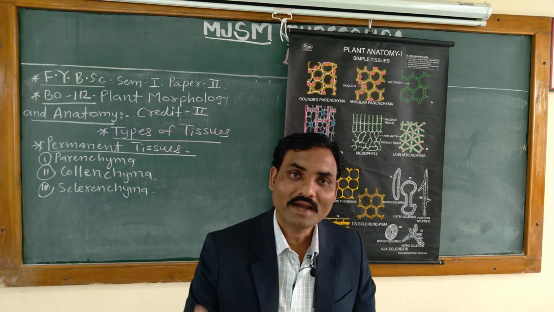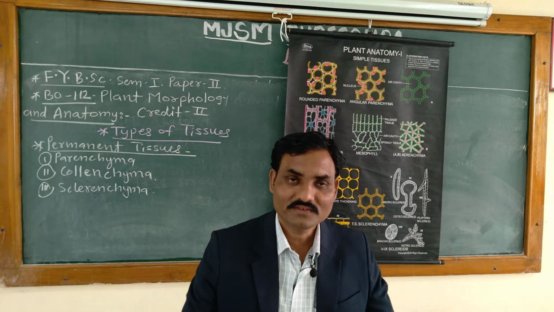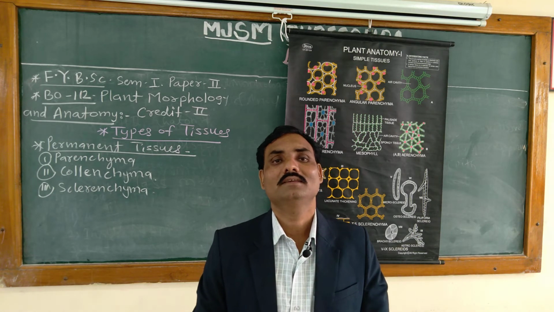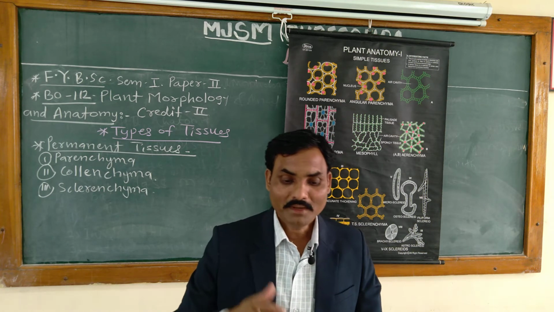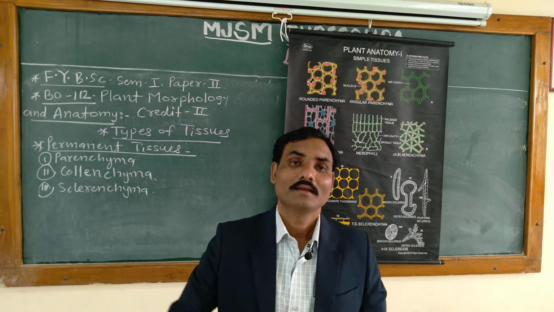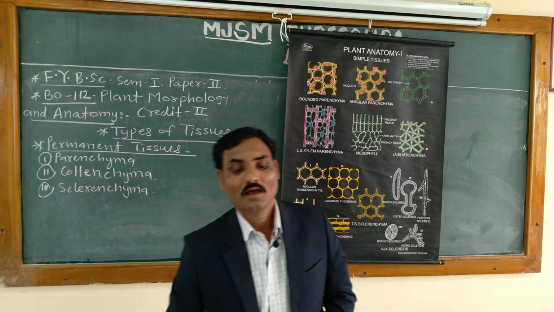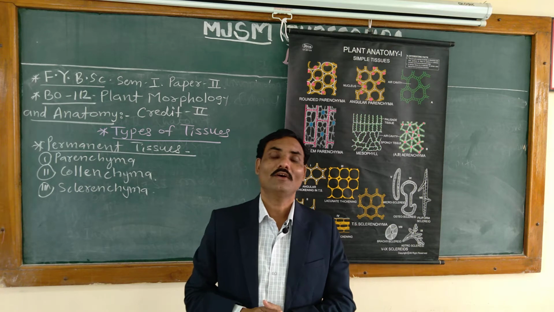They have to divide and redivide. The length is increasing, the width increases, and the diameter of the plant or the organ also increases. The main activity, meristematic activity, means cell division takes place. Then permanent tissue may be living or dead.